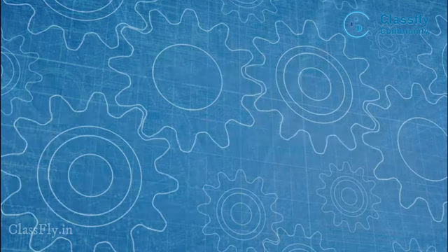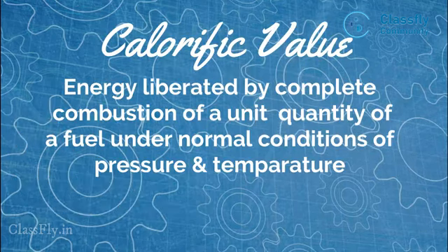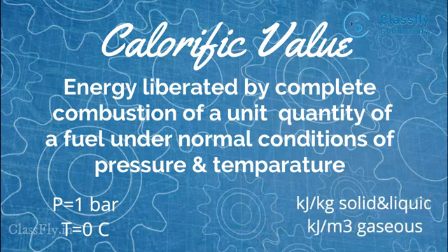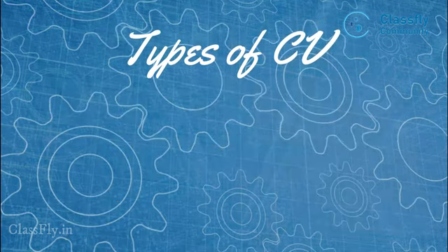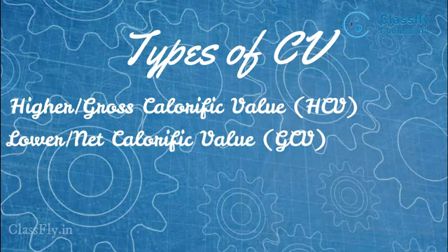Next, moving on to calorific value. Well, it is the energy liberated by complete combustion of a unit quantity of fuel under normal conditions of pressure and temperature. Well, it basically means that it is the energy we get by the complete combustion, that is when all the carbon reacts with oxygen of a unit quantity of fuel under normal conditions where pressure is 1 bar and temperature is 0 degree Celsius. Well, the unit for CV is kilojoules per kg for solid and liquid fuels and kilojoules per meter cube for gaseous fuels. There are two types of calorific values, namely higher or gross calorific value and lower or net calorific value.